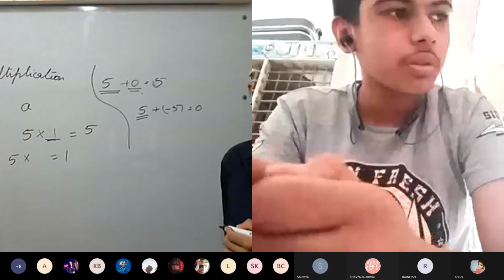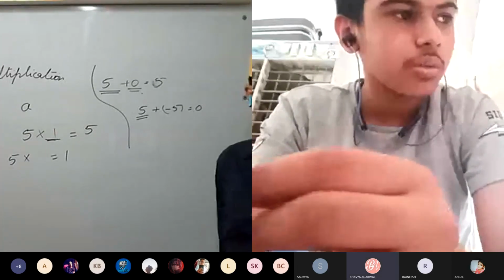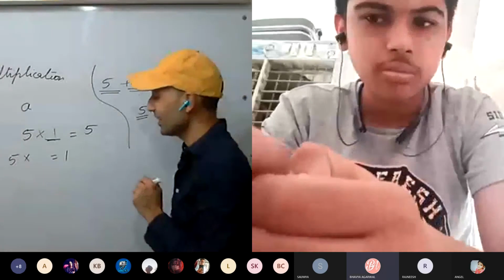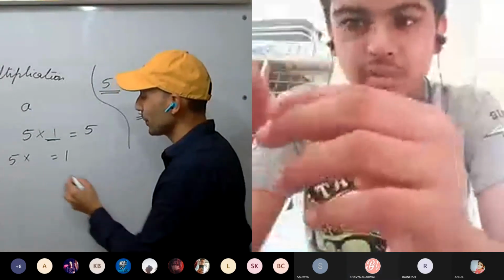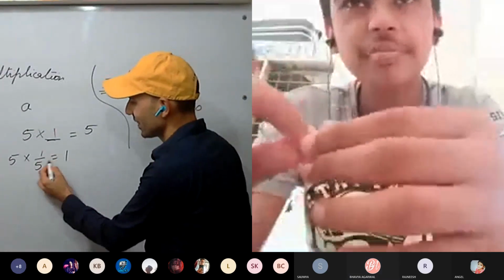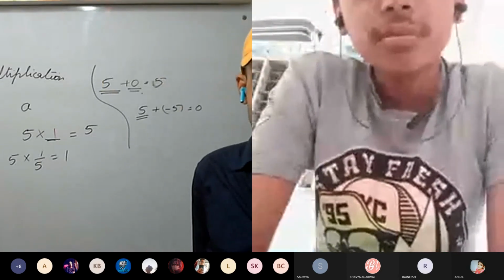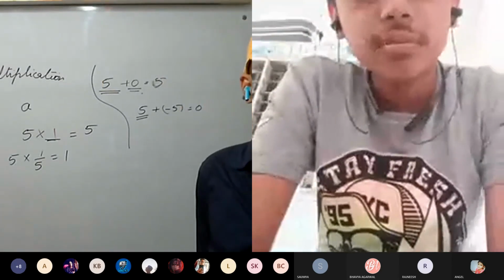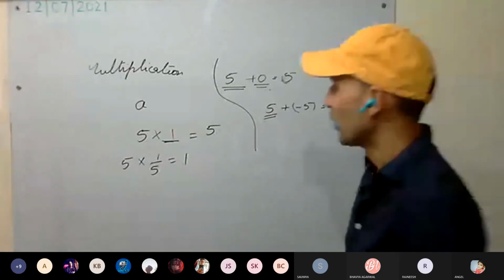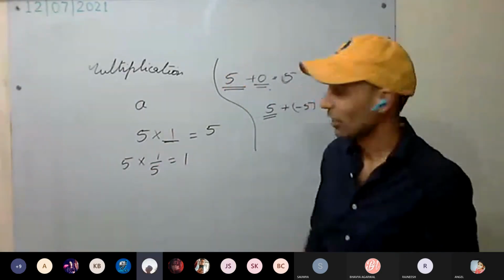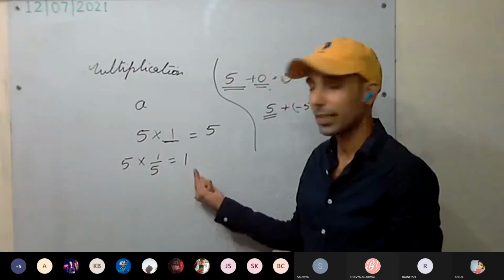Should we go to 3rd class, or 5th class, I think. What should you multiply? Yes or no? 1 by 5. If you multiply 5 with 1 by 5, we are getting 1.